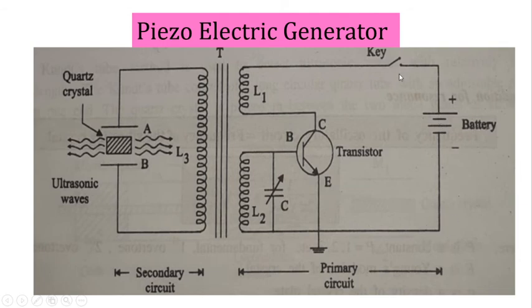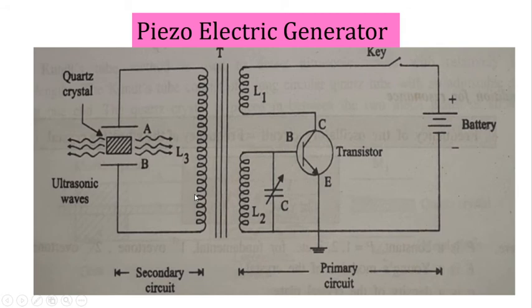The battery should be connected with the key, and the key should be connected through the inductance coil. The other end of the inductance coil is connected to the collector of the transistor. The base is connected with the LC circuit, and the other end of L and C should be connected with the emitter, or L2 also. Then the other end should be connected with the negative of the power supply. This is about the primary circuit.